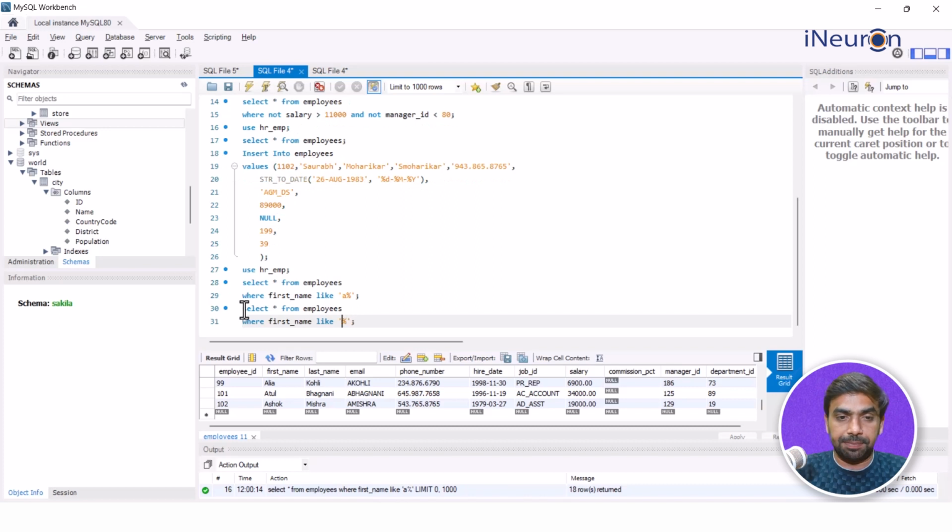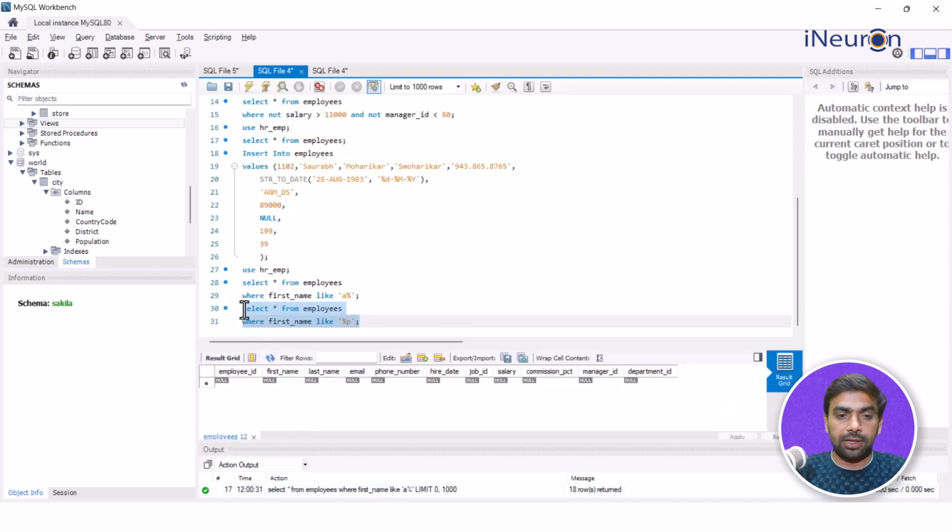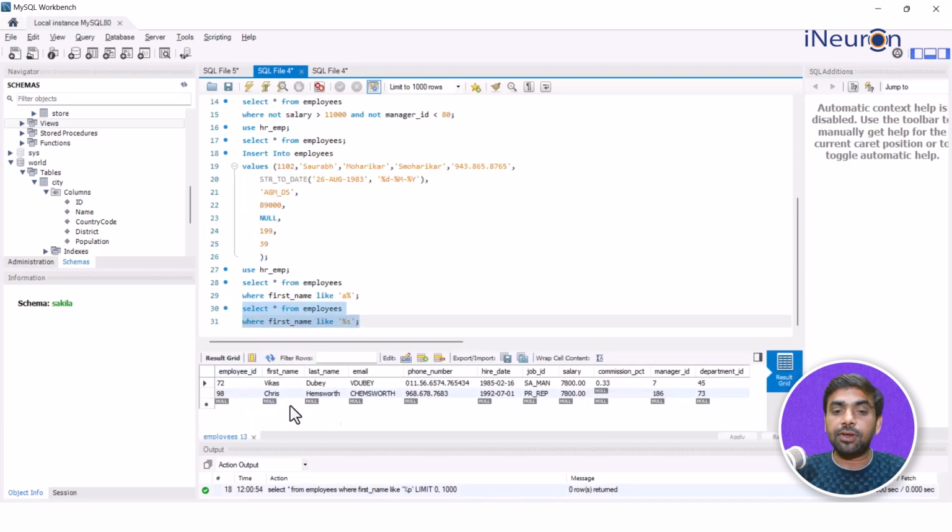And if I say percentage, let's say P. Now I doubt that anybody's name would be ending with P, but we can check. Now, as we can see, there is null. There is no first name which is ending with P, but there are chances that the first name might end with S. So let me select this, and now it is giving me only two employees whose first name ends with S, which are Vikas and Chris. This is how we can use wildcard characters like percentage along with S.